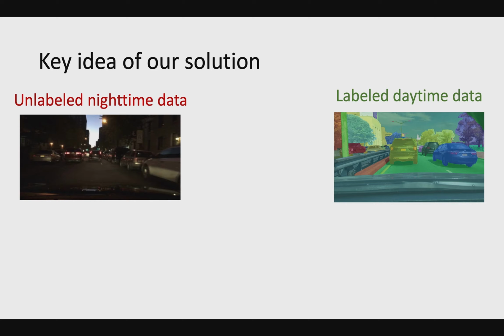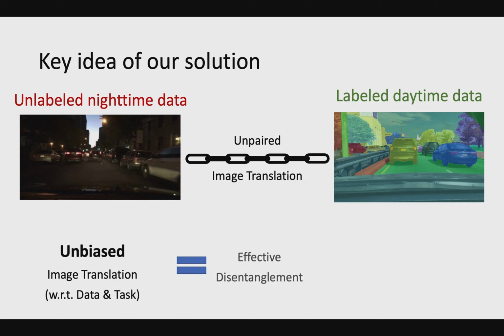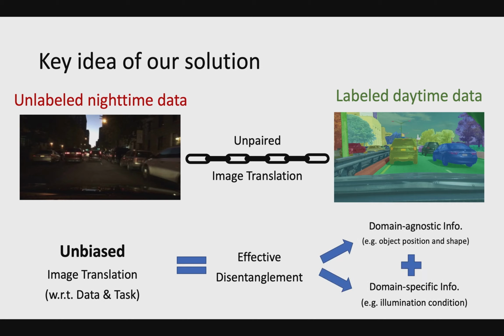Different from existing works, we target an unbiased image translation for linking unlabeled adverse condition data and labeled daytime data, without any pairing assumption. To make the translation unbiased with respect to both data and task, we believe the key is to effectively disentangle the domain-agnostic information, like object position and shape, from the domain-specific information, like illumination, so that fine details can be retained while the weather and lighting condition are altered. Our model is called ForkGAN.